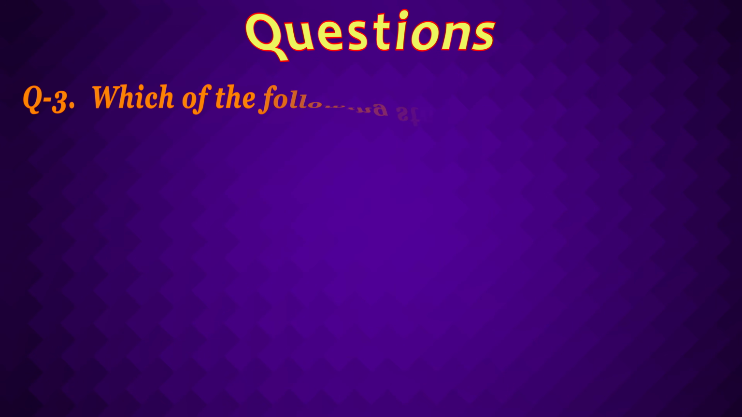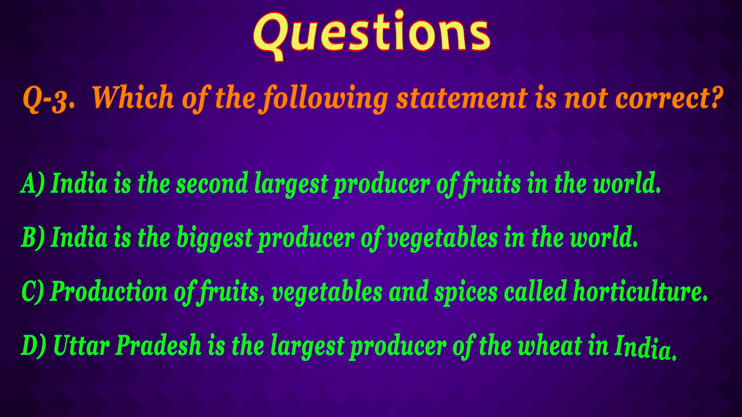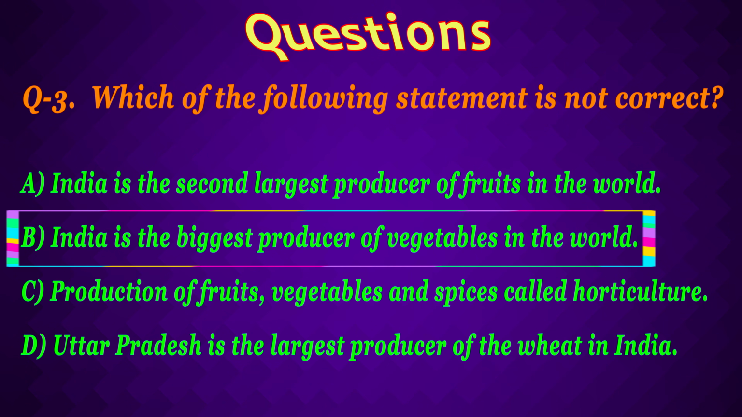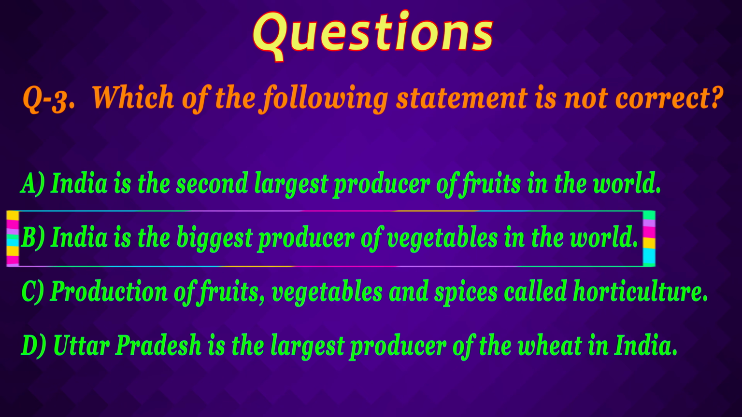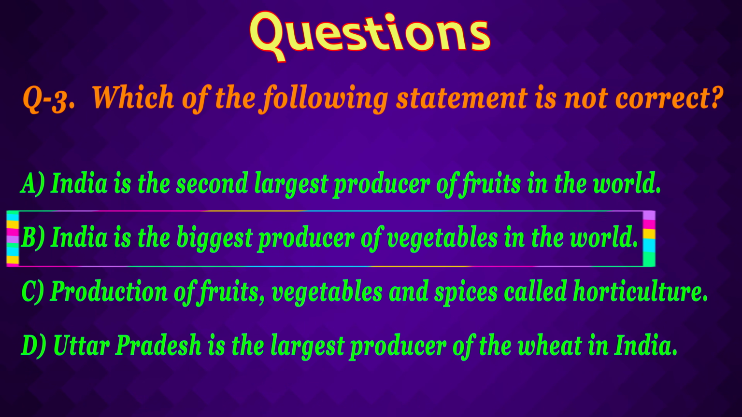The third question is, which of the following statements is not correct? Here option B is not correct because option B is saying that India is the biggest producer of vegetables in the world. No, India is the second biggest producer. India is second largest, not the first largest. That's why option B will be wrong, where the rest are right. So India is the second largest producer of fruits and vegetables in the world.